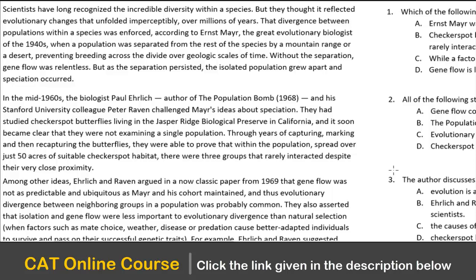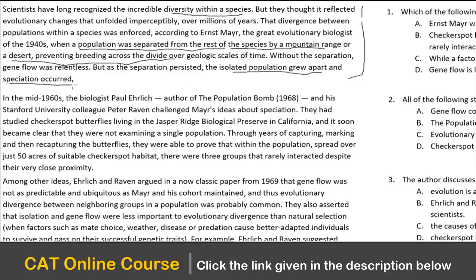Now, what do you mean by the word speciation? The author seems to be talking about some biological subject, and the author's purpose is to discuss diversity within a species, right? And there is Mr. Meyer, who is of the opinion that when a population was separated from the rest of the species by a mountain range or desert preventing breeding across the divide, it resulted in the population growing apart and speciation occurred.